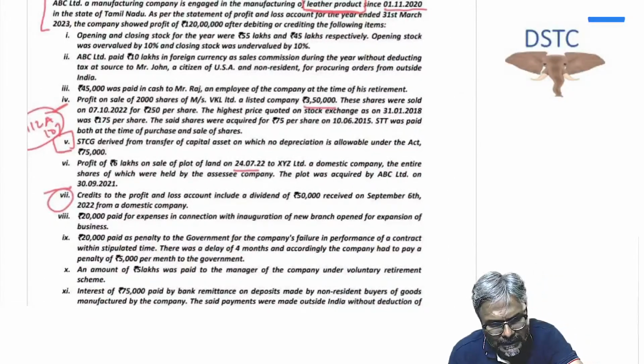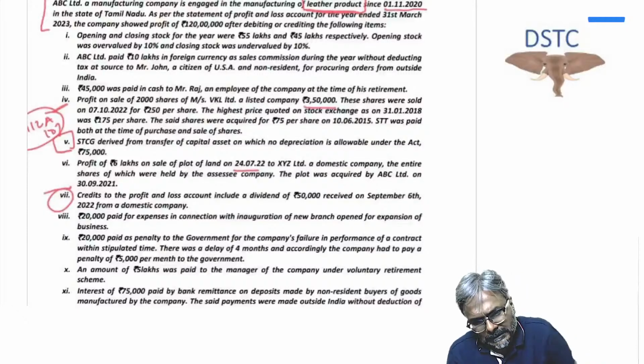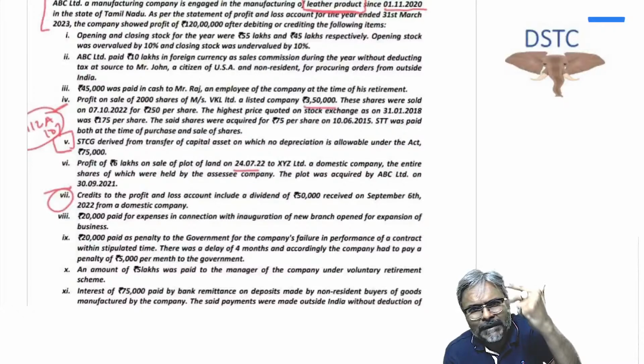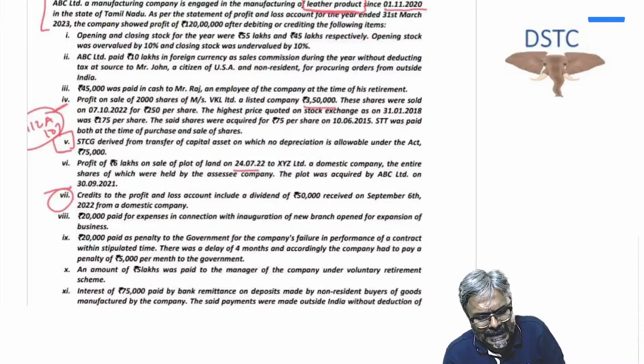ABC Limited, a manufacturing company, is engaged in the manufacturing of leather products. Now obviously, whenever leather, apparel and footwear is concerned, 3 items. Which are the 3 items? Leather, apparel and footwear is concerned. What is the point that comes to your mind?